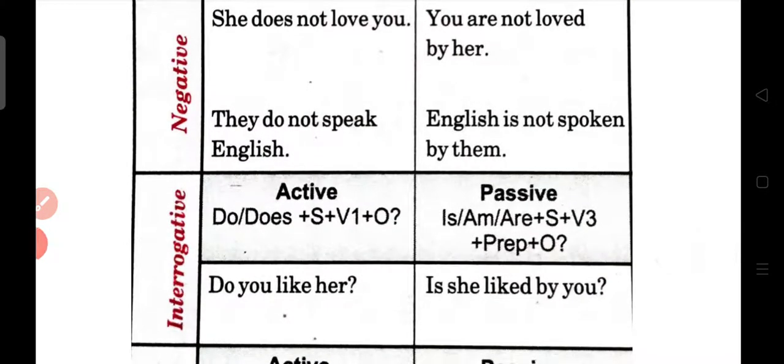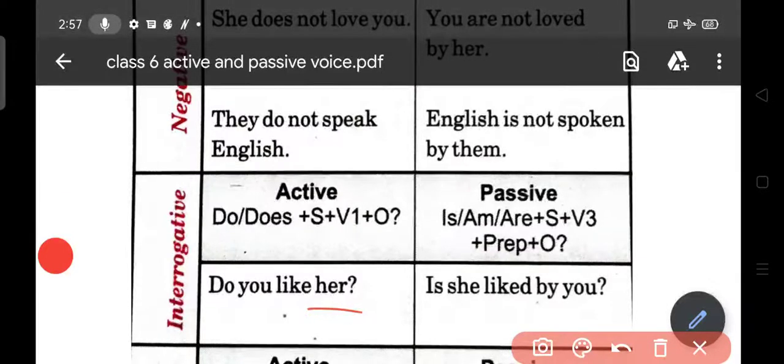Whenever it is interrogative in the simple present tense, it's written like that, do, does form. As you can see the example over here, do you like her? So we'll not use do, we'll use is, am, are according to it. So here first of all is used because here her is the object and we have to put it at starting, and according to her, what is the subject here? That is she. So according to she, which verb has to be used? That is. And if it is they, so we can put are.